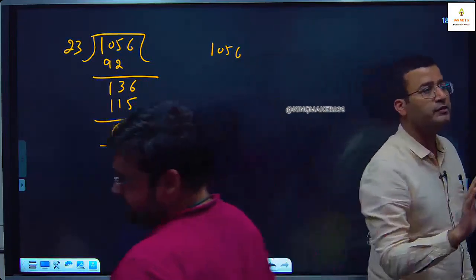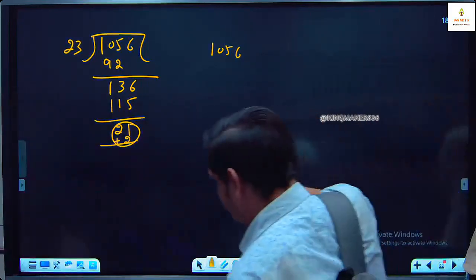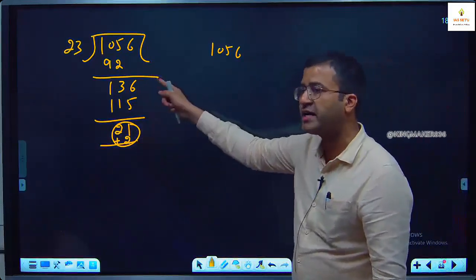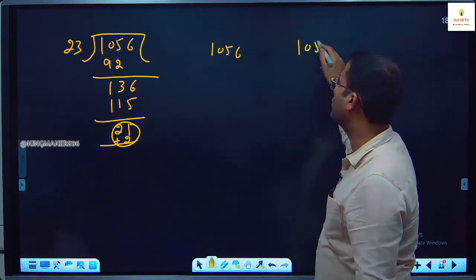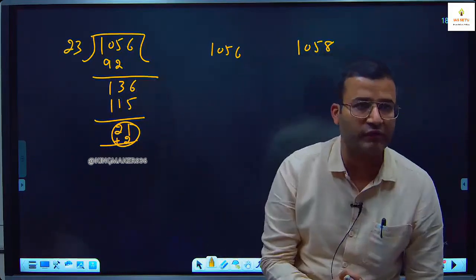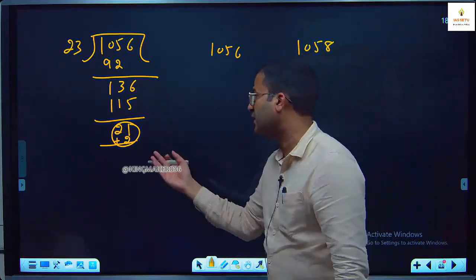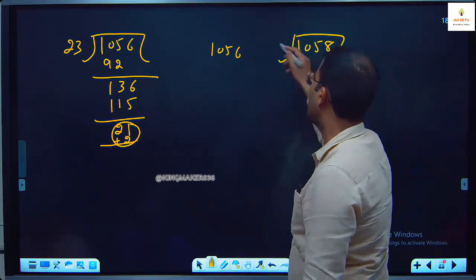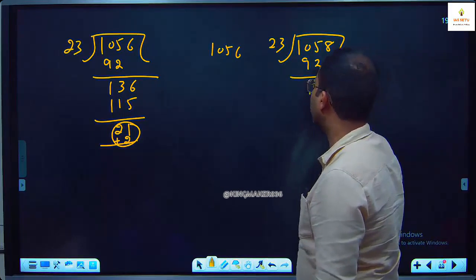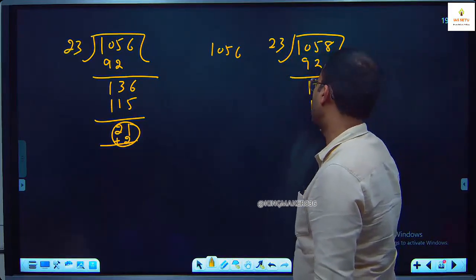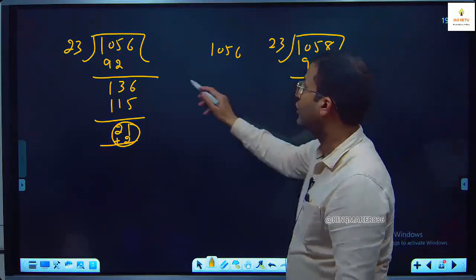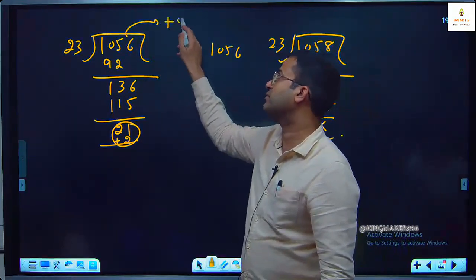It should be divisible by 23. So you have 21. What is the gap? 2. So you add 2. You can try cross check. If you add 2 here, it will be 1058. You check if it is exactly divisible by 23, yes or no. 23 fours are 92, 23 sixes are 138. Yes, it is exactly divisible. So here in 1056 we have to add 2.